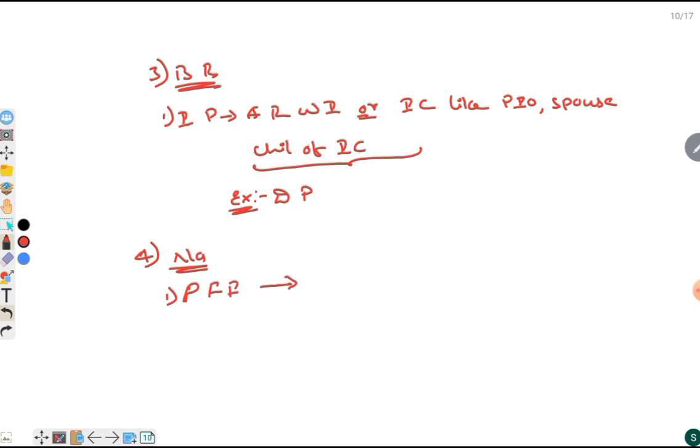Here the foreigner should have knowledge of any language mentioned in 8th schedule, and the foreigner should be resident from making application.